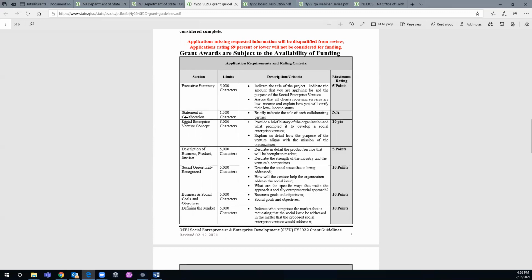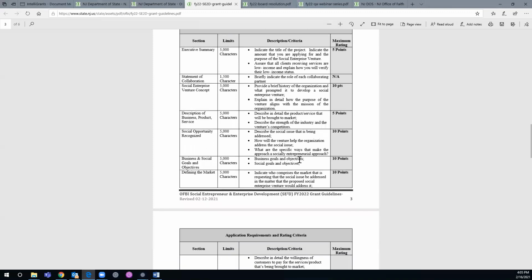The next section is social enterprise venture concept. In this section, we want you to answer these 2 bullets. Provide a brief history of the organization and what prompted it to develop a social enterprise venture. Explain in detail how the purpose of the venture aligns with the mission of the organization. For the description of business, product, or services, we want you to answer these 2 bullets. Describe in detail the product or services that will be brought to market. Describe the strength of the industry and the venture's competitors. That's key, right? If you're in this space.